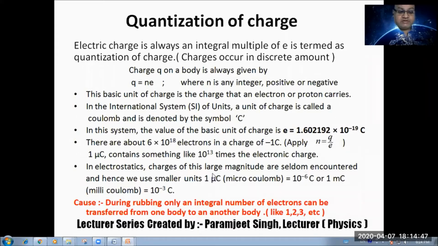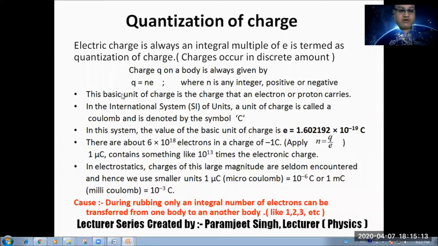So in electrostatics, 1 coulomb is a very large unit of charge. So we have created smaller units: microcoulomb, picocoulomb, millicoulomb. 1 millicoulomb is 10 raised to power minus 3 coulomb. So this is the idea of quantization of charge, and some smaller units also we have discussed.